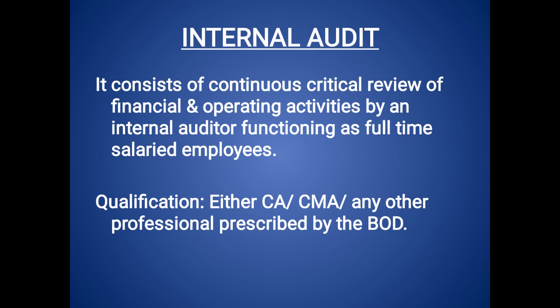Or if the outstanding loans and borrowings from banks and financial institutions exceed 100 crores at any point of the year, even then they have to go for internal audit. And if the outstanding deposit is greater than 25 crore at any point of the year, also they have to go for internal audit. So from the above 4 points, if they satisfy even a single point, they must go for internal audit.